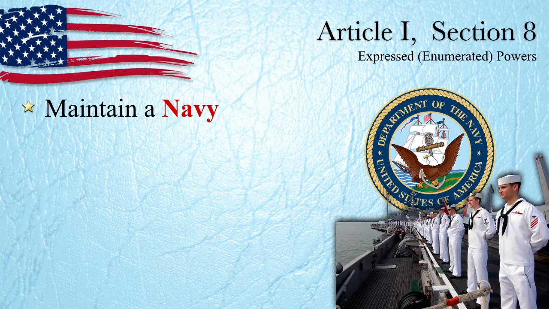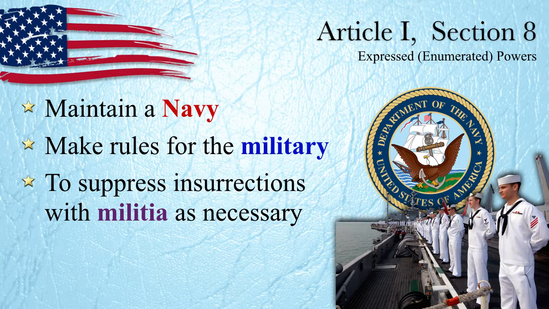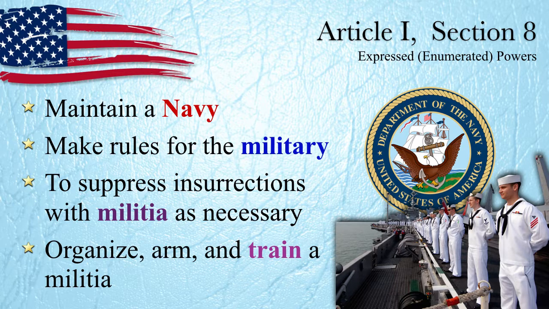The Congress has the ability also, and this is continuing on from that last thought, to maintain a navy. So we can have an army, we can have a navy. The Congress makes rules for the military. They also can create a militia and train that militia. All of this helps to provide for the common defense of our nation. We need an army, we need a navy, we need rules and structure for that military, and we also need a militia to help out from the state's people that are there as a reserve force just in case we might need them.